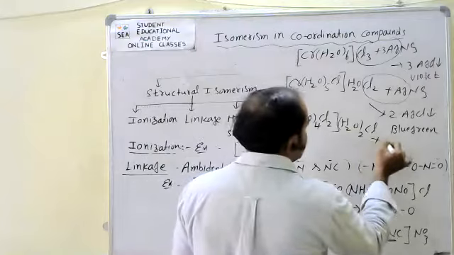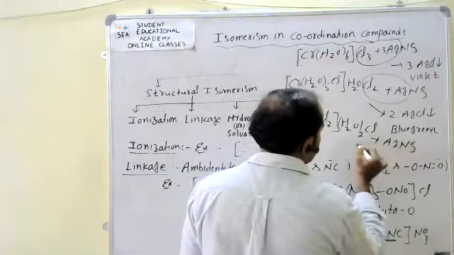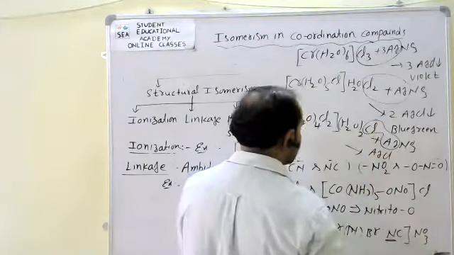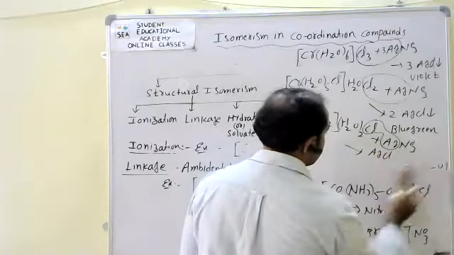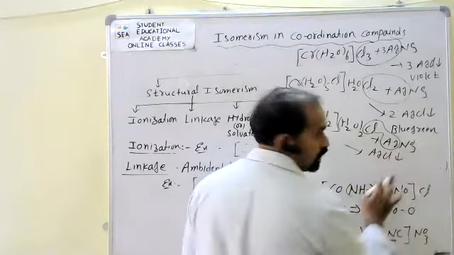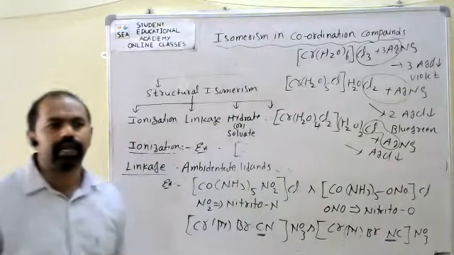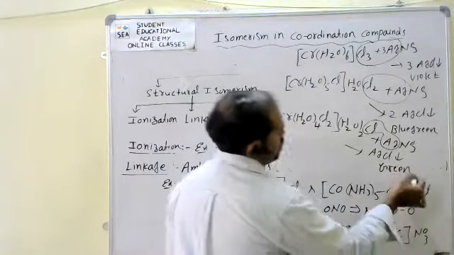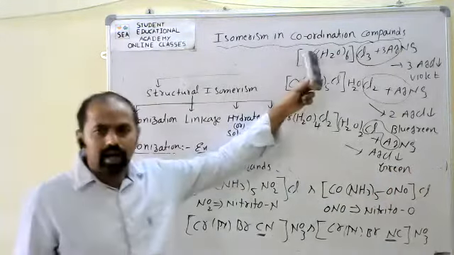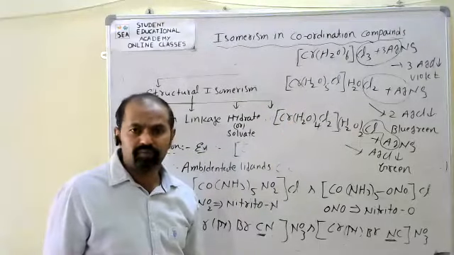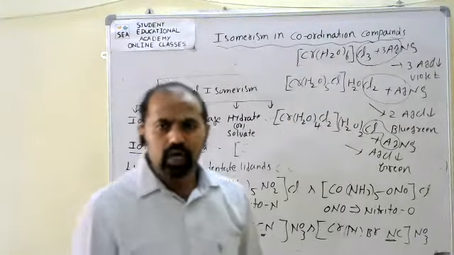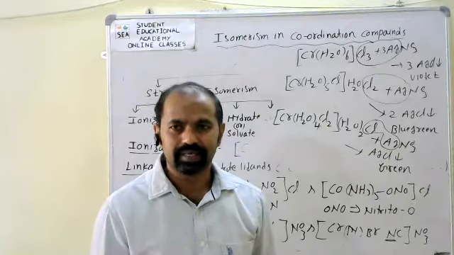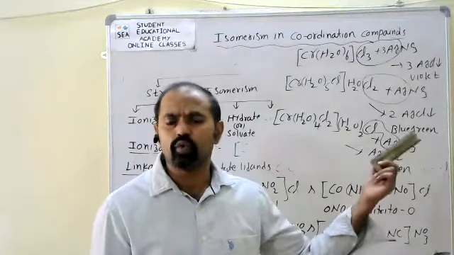If it reacts with AgNO3, Ag combines with the Cl and we get only 1 mole of AgCl precipitate. Generally, this AgCl precipitate is green in color. So here all the compounds have the same chemical formula. The central metal is chromium, the total number of water molecules is 6, the total number of chlorines is 3, and in all cases the coordination number is 6.